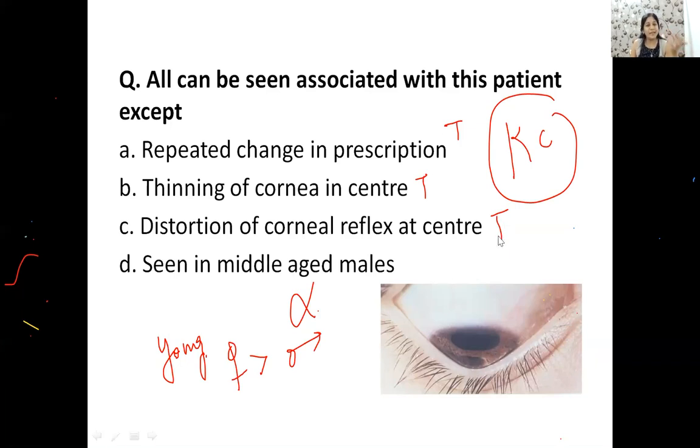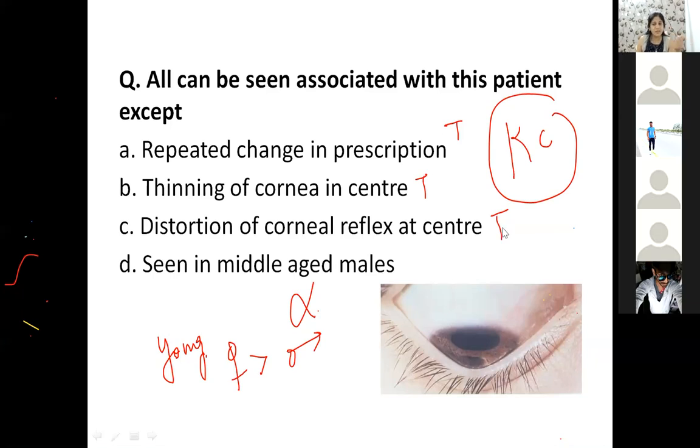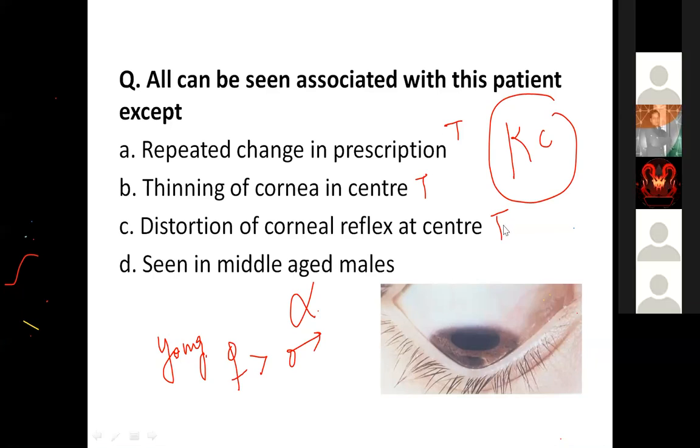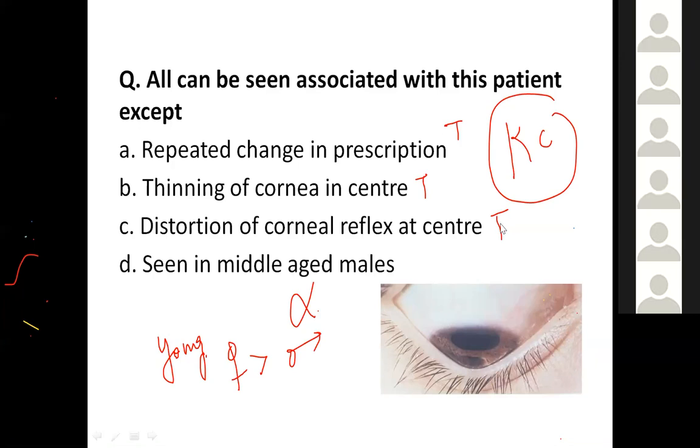You can give Intacs as the corneal rings. You can also give contact lenses simultaneously. And if the keratoconus is mild, you can give glasses also. But C3R should be done.